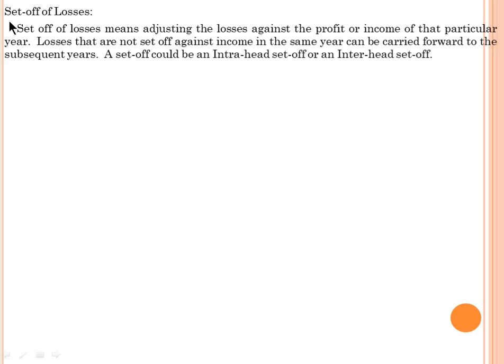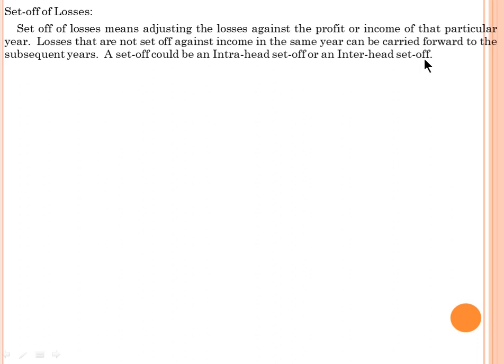Now we are going to discuss the simple meaning of set off losses. Set off losses means adjusting the losses against the profit or income of the particular year. Losses that are not set off against the income in the same year can be carried forward to the subsequent year. A set off could be an intra-head set off or an inter-head set off. Dear, this is the simple meaning. The loss should be adjusted against the income in the same year, and the excess over loss should be set off in subsequent years.